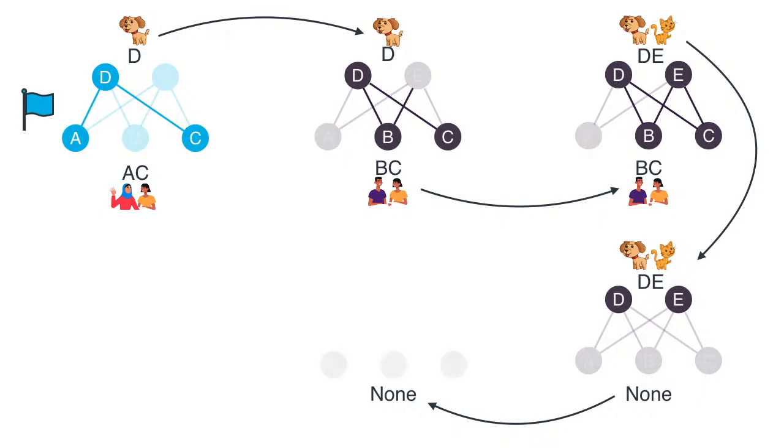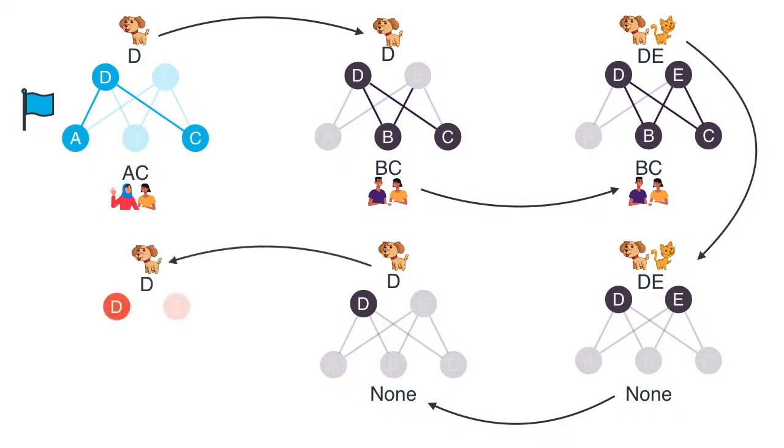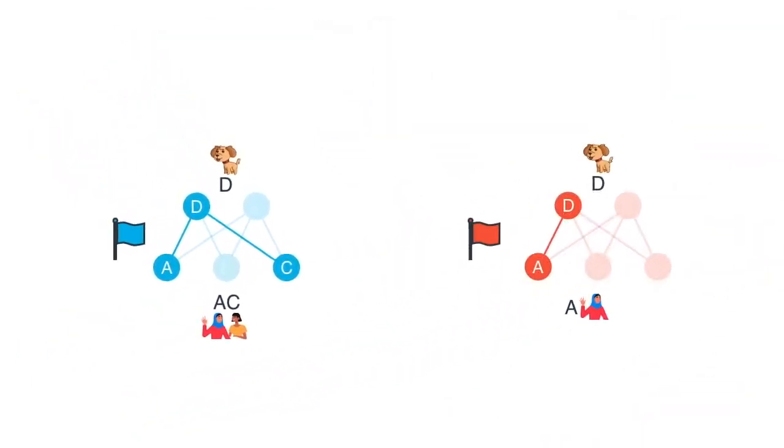So we start from here and we sample from the pets and we get that Descartes showed up, and we continue in this fashion, always alternating between sampling from the pets or from the humans, and eventually, after several steps, we end up in our last scenario where only Descartes showed up among the pets and only Asia showed up among the humans. So what we're going to do is the blue scenario, so the first step in our scenario, is going to be the one where we increase the weights. And the red scenario, so the completely random one, is the one where we're going to decrease the weights.